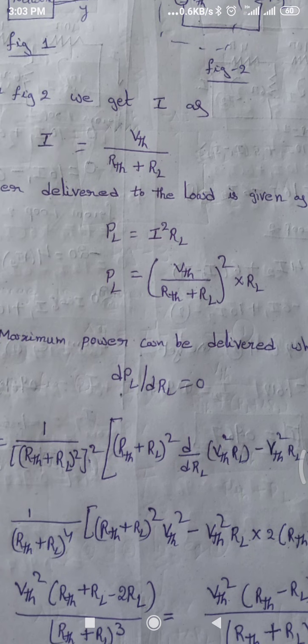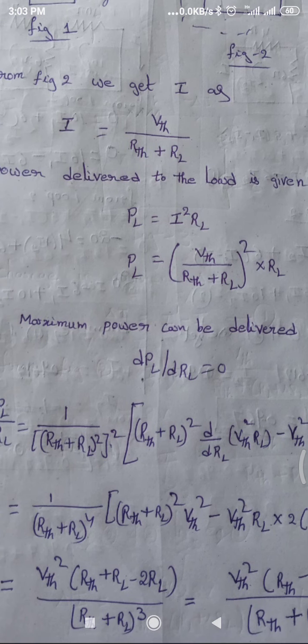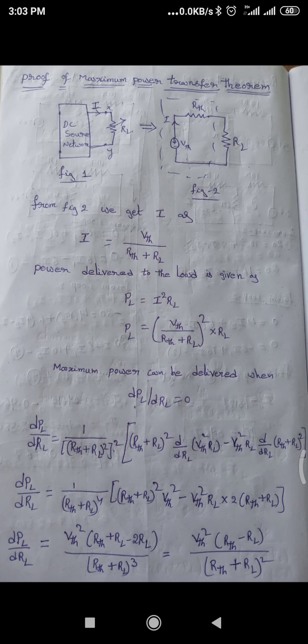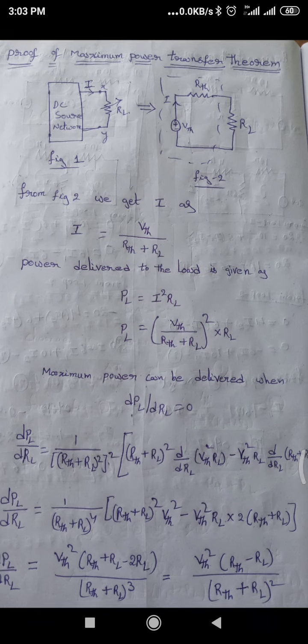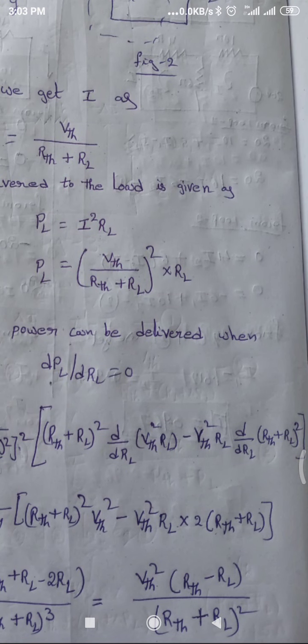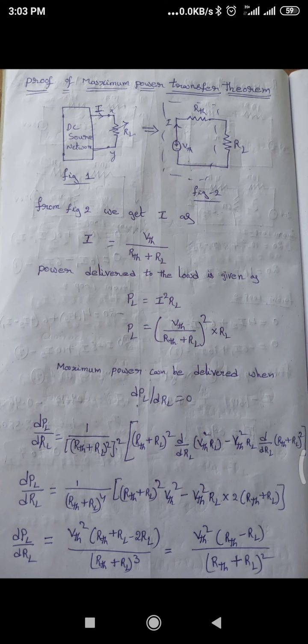Here we are going to apply just the u by v formula. Okay? So by simplifying this, at the end we get dou PL by dou RL is equal to VTH square into RTH minus RL by RTH plus RL whole square.